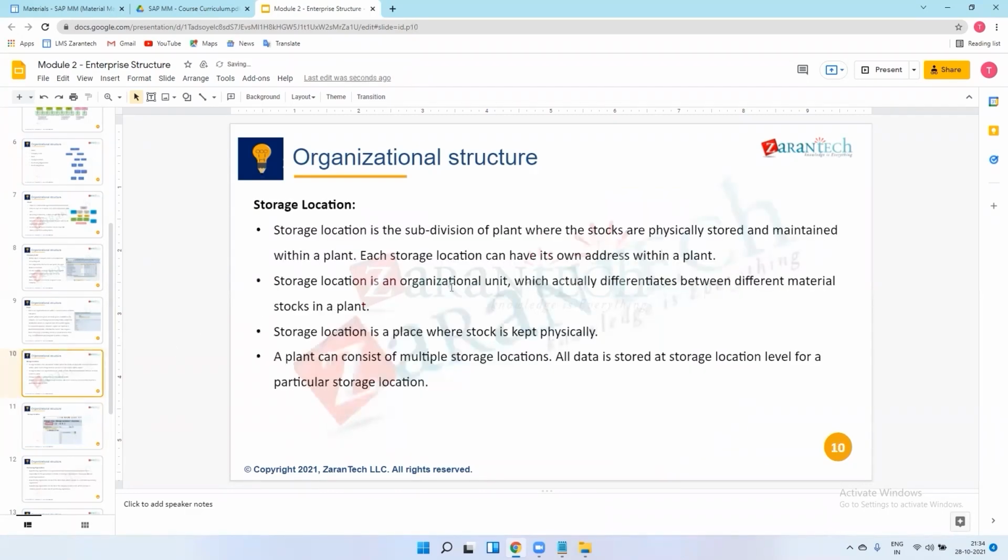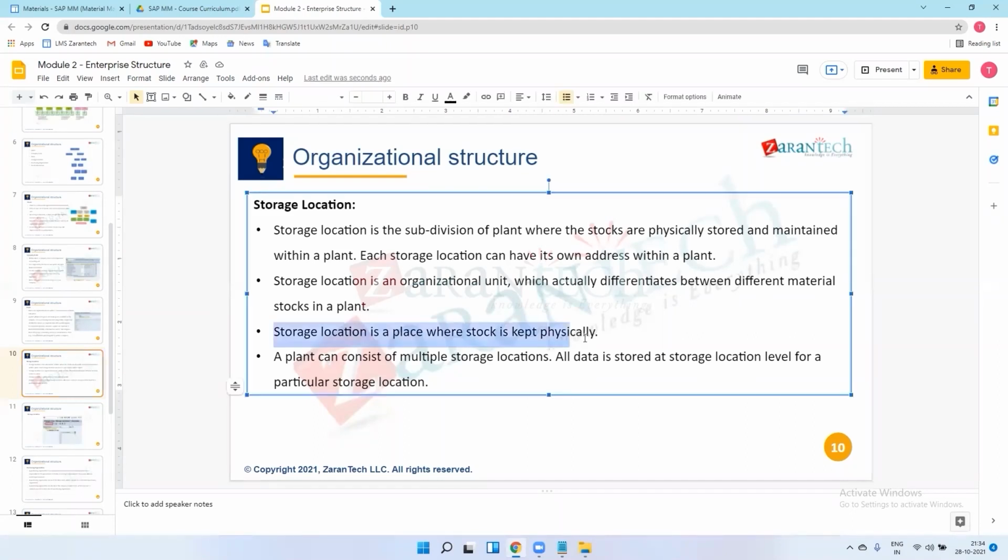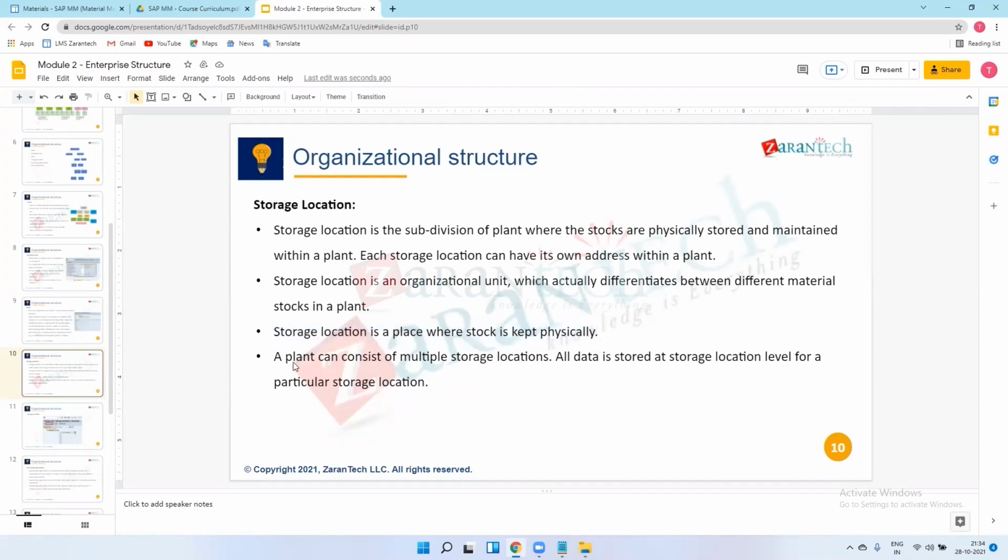So a storage location is an organizational unit which differentiates between different material stocks in a plant. One storage location has one type of material, another location another material. This is the most important sentence: storage location is a place where stock is kept physically. That's it. You just remember this sentence.